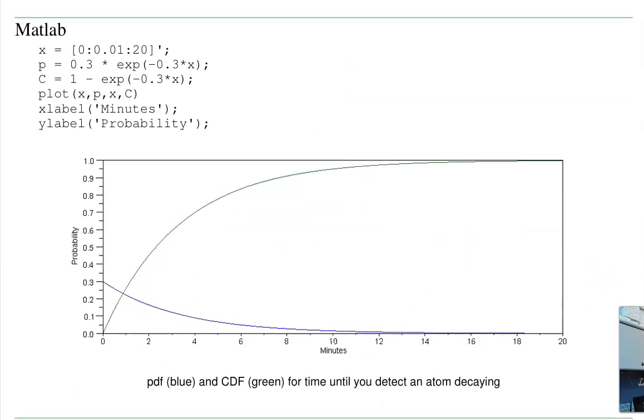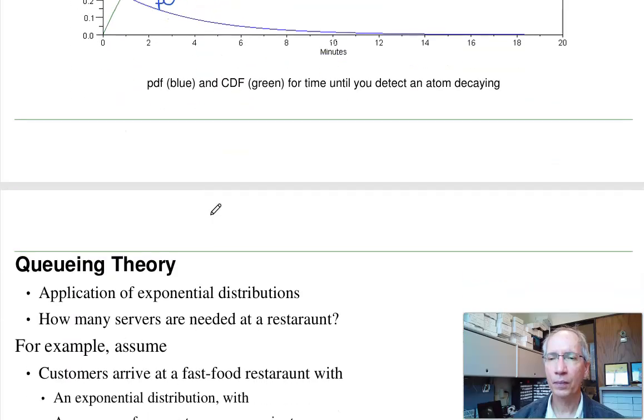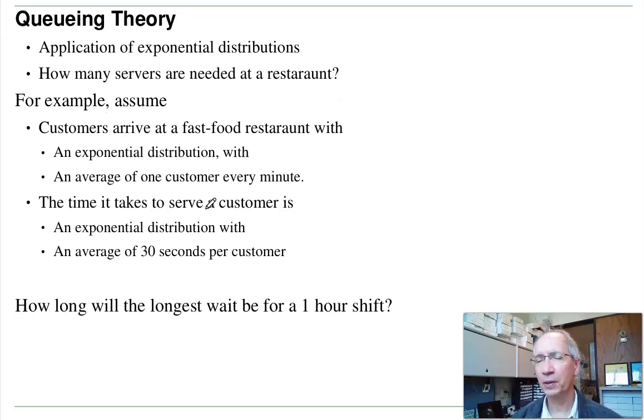In MATLAB, I could plot that. Let's just have x go from 0 to infinity. I'm not going to go to infinity. Let's just stop at 20. The PDF is 0.3 e to the minus 0.3x. The CDF is 1 minus e to the minus 0.3x. Plot the two together. Here's the PDF. Here's the CDF. So that's kind of about all you can do with exponential distributions. They're pretty straightforward.